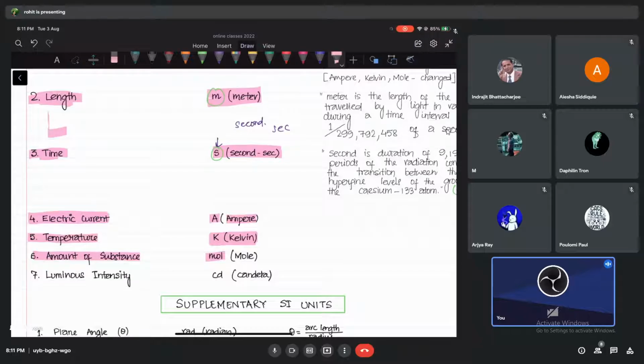Then we have something called luminous intensity. Luminous means brightness here right now. So brightness is measured in what units, guys? Candela. No chance you can use amperes or seconds and other things right now to talk about brightness. So these are the 7 things.